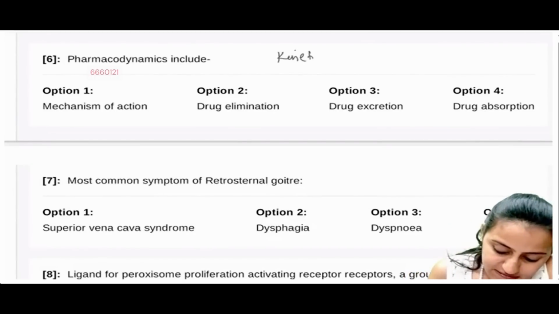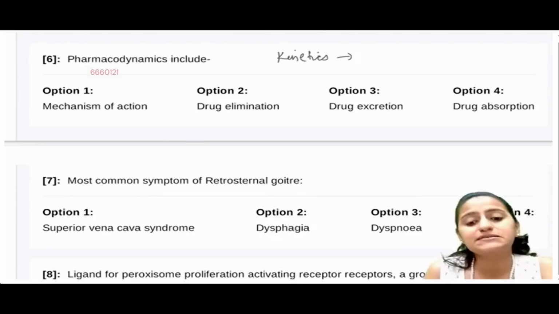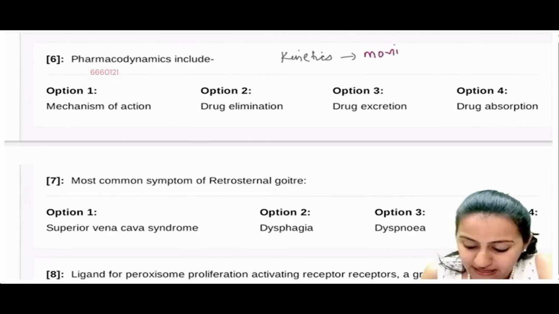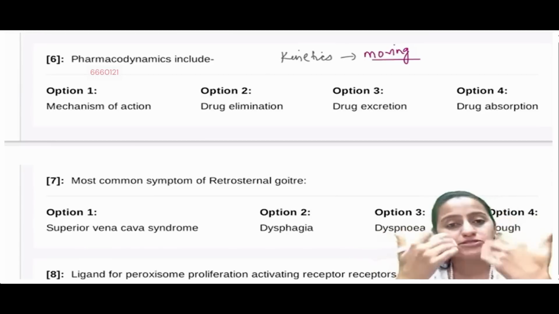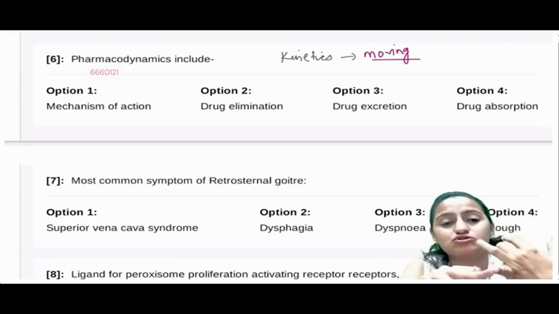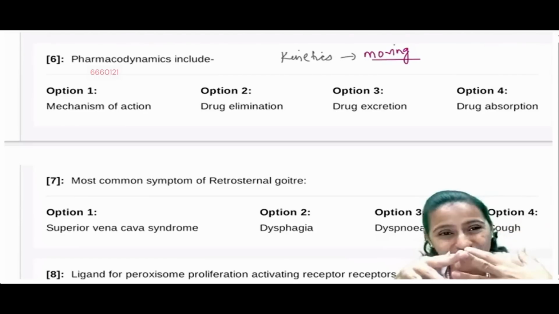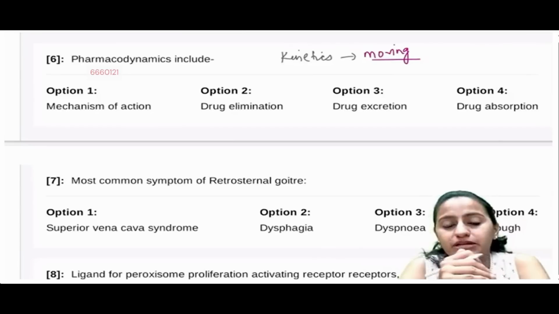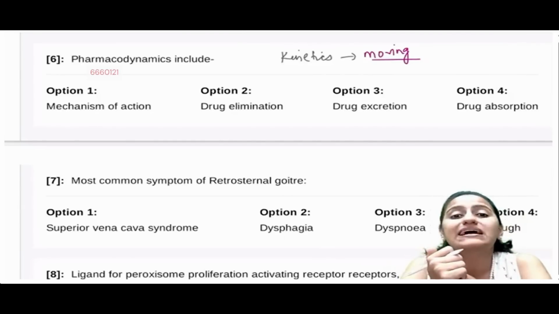Pharmacokinetics, as the term says, what does kinetics mean? Kinetics means how the drug is moving in the body, right? So how are we taking the drug? What is happening to the drug after taking it? How's the absorption? How's the metabolism? How's the excretion? So what is the movement of the drug? How is the drug being moved in the body? That is the pharmacokinetics.